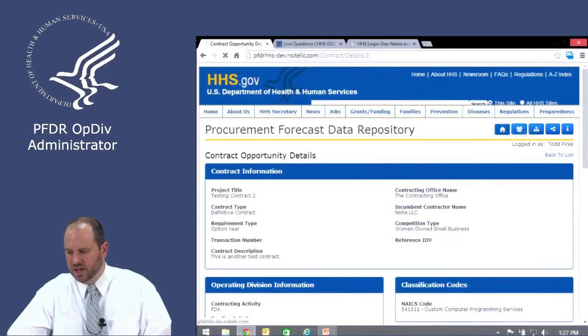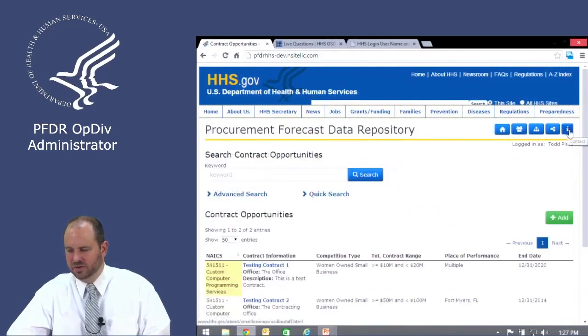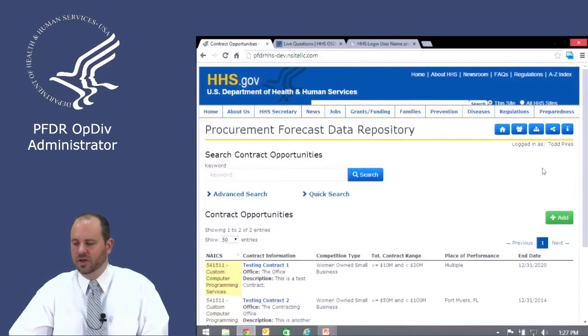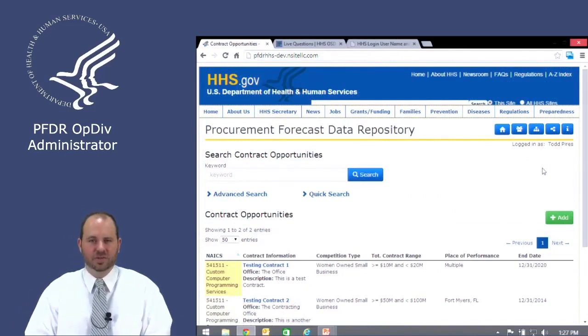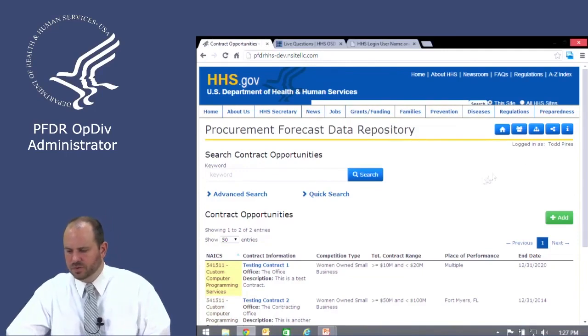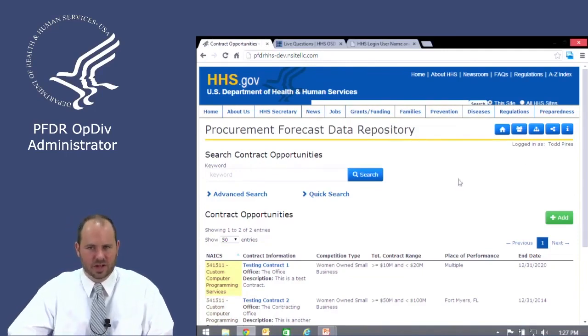And then finally, the other icon at the end is the information icon, which allows you to go to the Office of Small Business and Disadvantaged Utilization to contact anybody that you would need to contact with questions or anything like that.